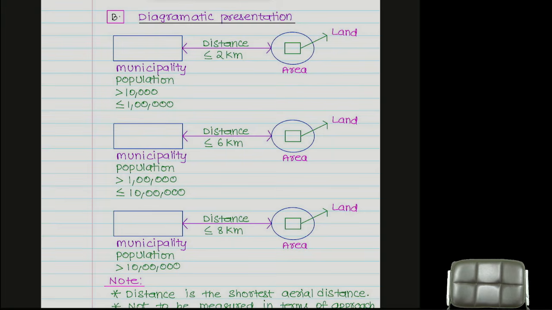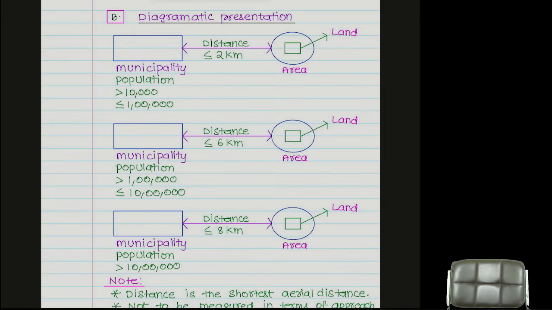What government said, you may not be in municipality, but you are near to the municipality or not. And that municipality is not a normal municipality. Population is more than 10,000, less than or equal to 1 lakh, and a very big municipality is located near to you. Therefore, I will call you as an urban agricultural land. In the vicinity, if any building is there, we will call it rural agricultural building or urban agricultural building. That income will not be treated as agricultural income.